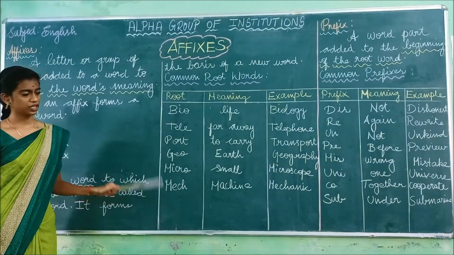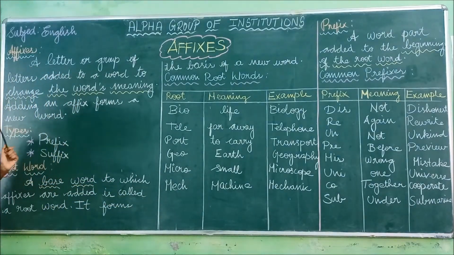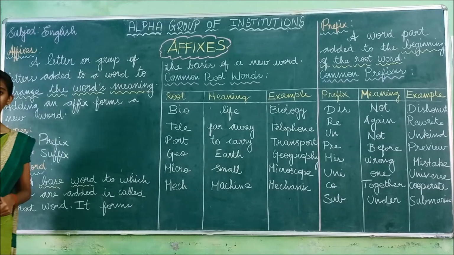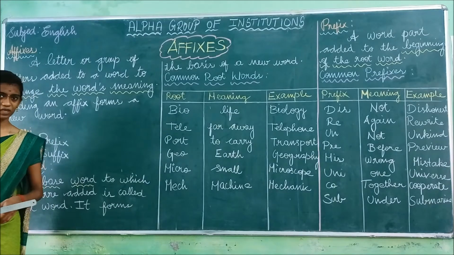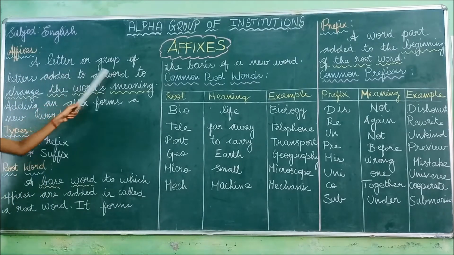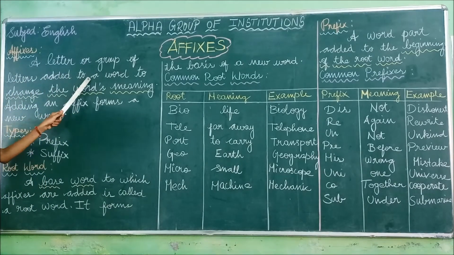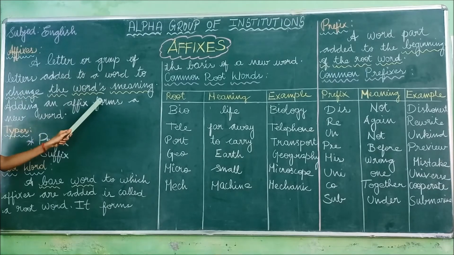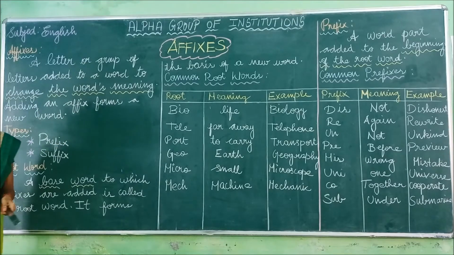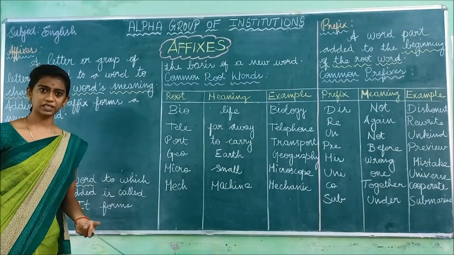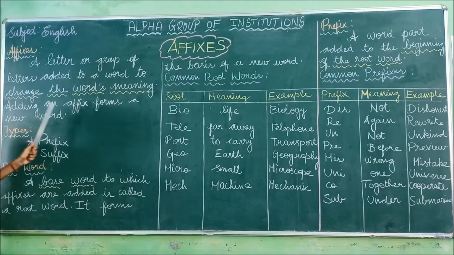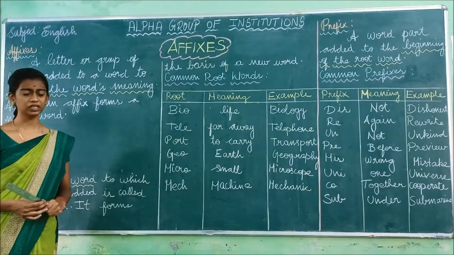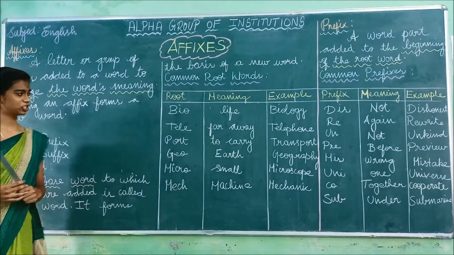Have you understood this? Shall we recall from the first? What have we seen first? The meaning of affixes. What is meant by affixes? An affix is a letter or a group of letters added to a word to change the word's meaning. Adding an affix forms a new word. So when we add a letter or a group of letters, the meaning changes.